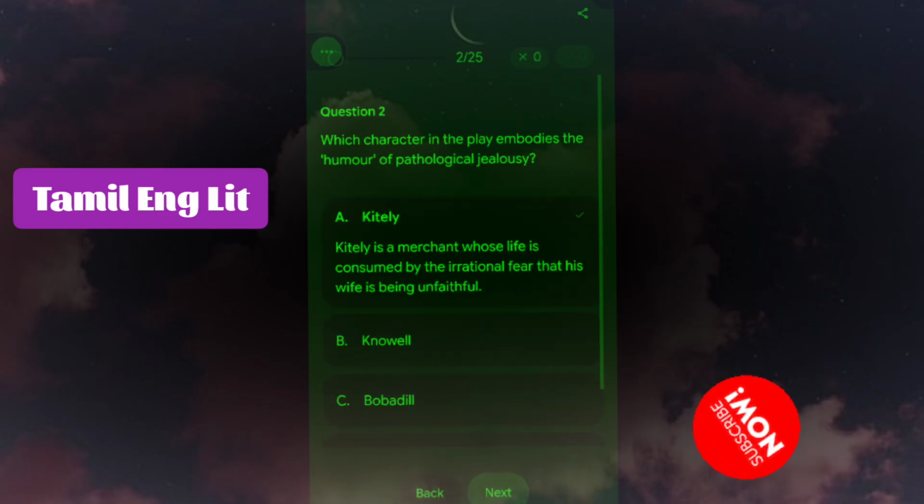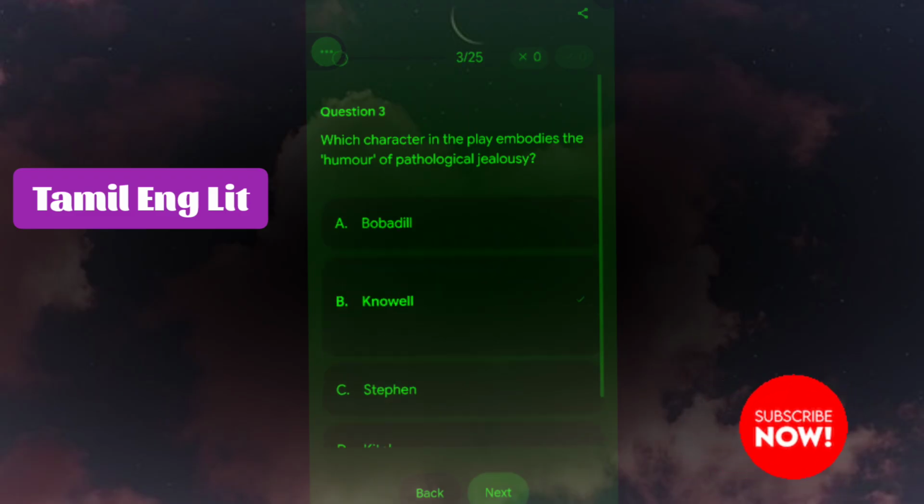Next question is, which character in the play embodies the humour of pathological jealousy? Kitely. Kitely is a merchant whose life is consumed by the irrational fear that his wife is being unfaithful.